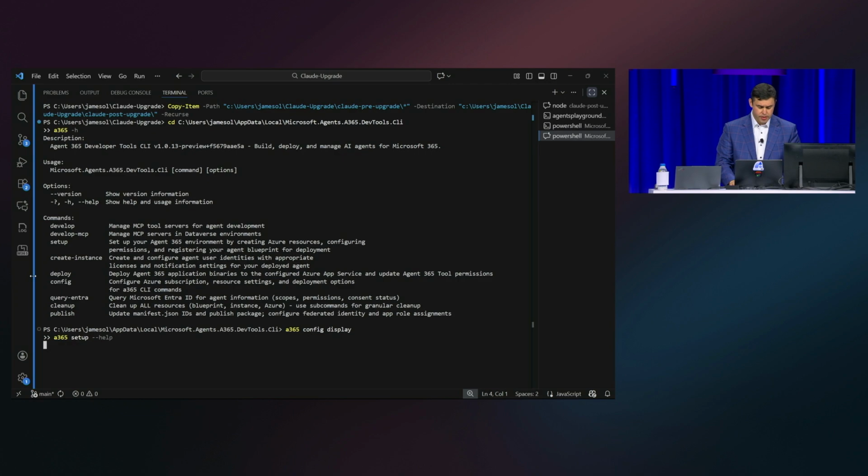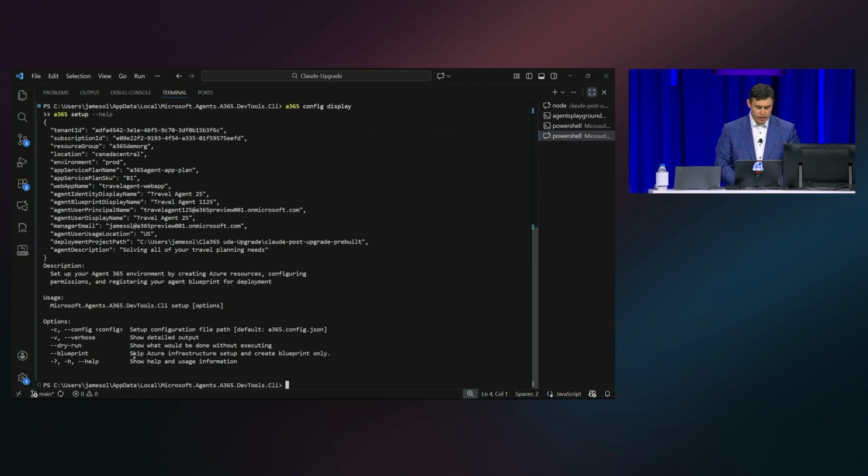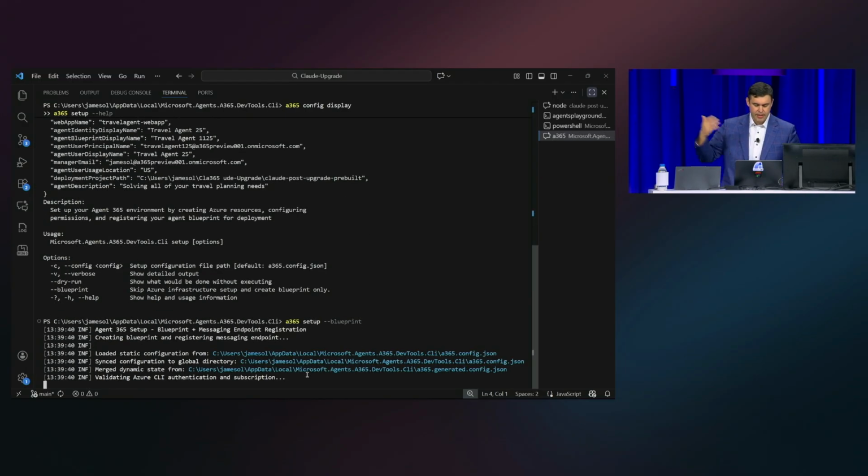I'm going to showcase this setup command, which allows me to create my blueprint in Entra. That's what's going to give it an agent identity. And I'm going to kick this off.